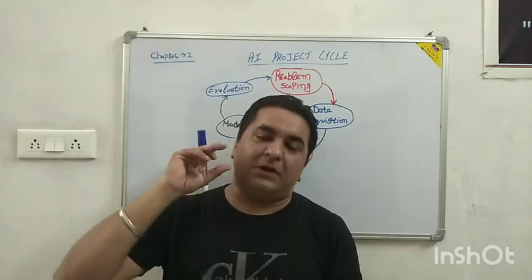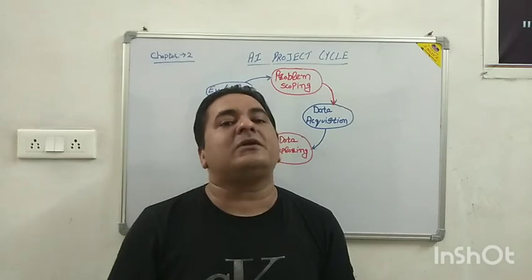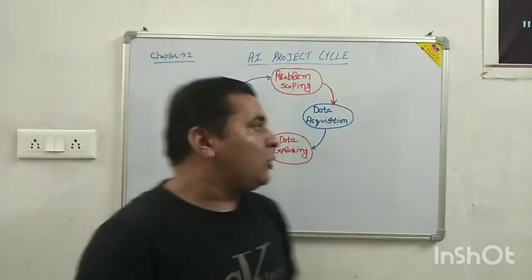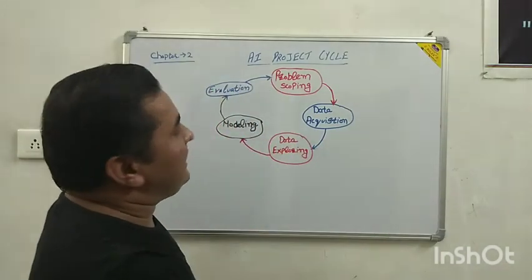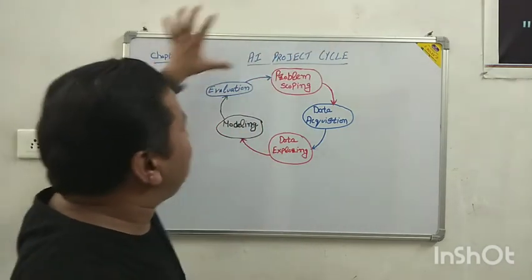I have also given you the example of water and of photosynthesis. All these cycles rotate in our day-to-day life. In the same way, there is the AI project life cycle.